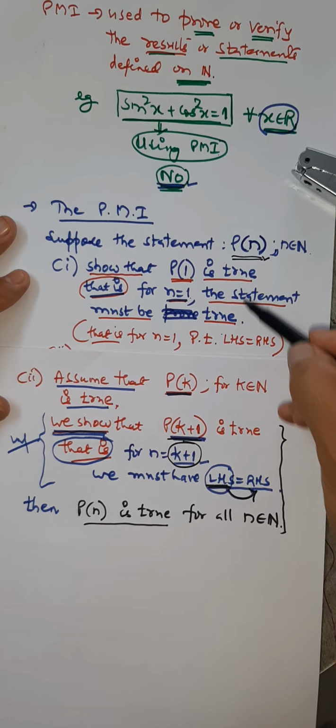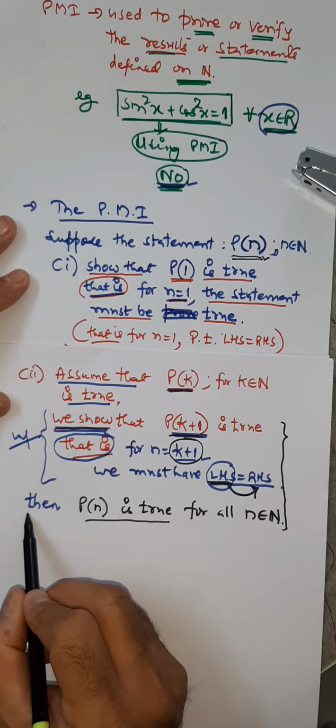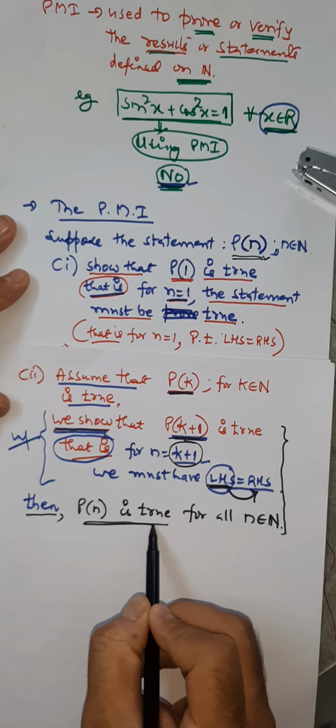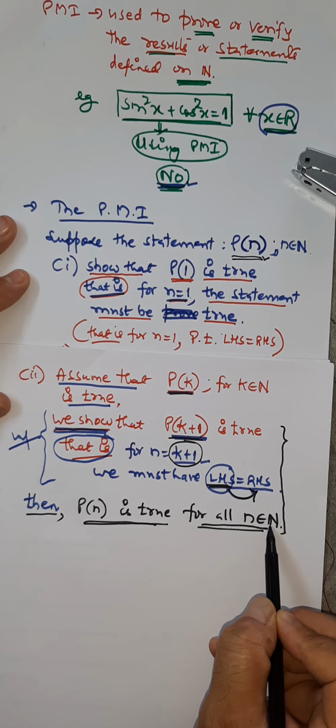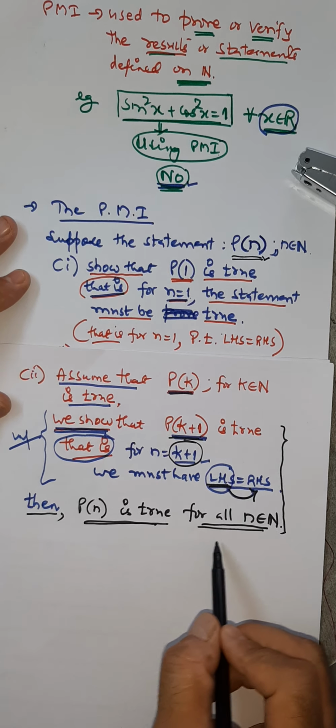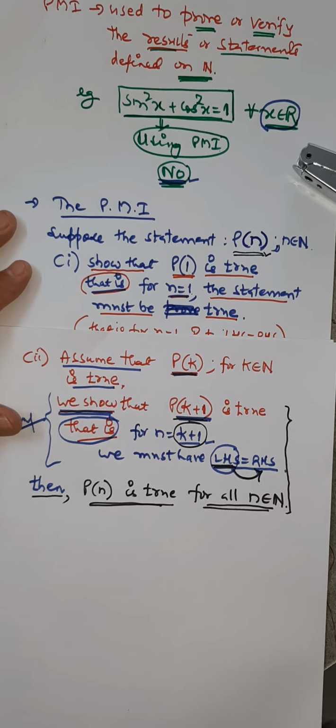Once I show these two steps, the conclusion is that Pn must be true for all n. The given result defined on natural numbers has to be true for every number, remember. That's what it's all about in PMI.